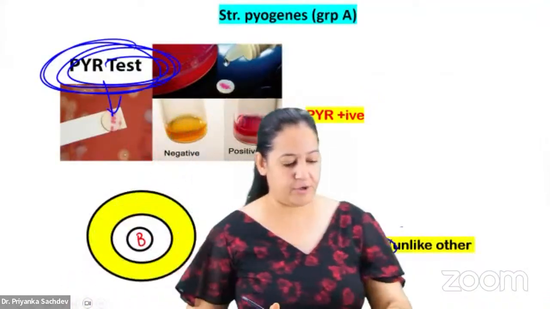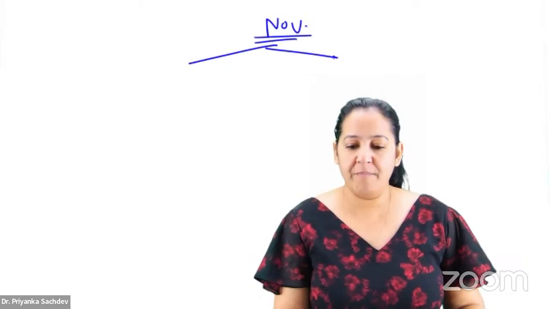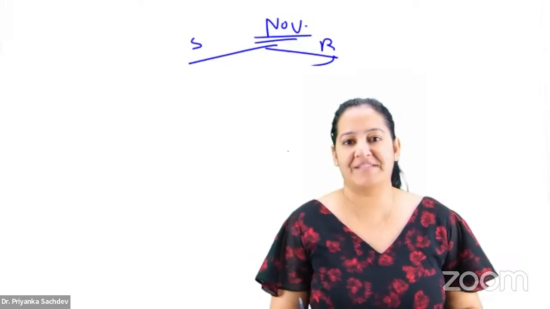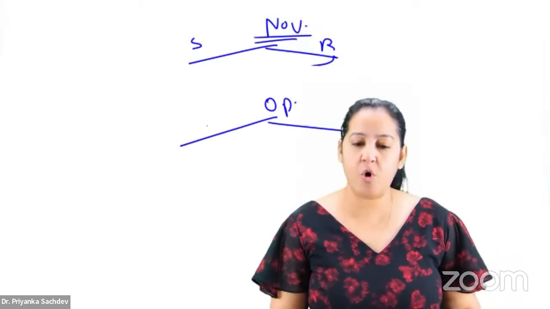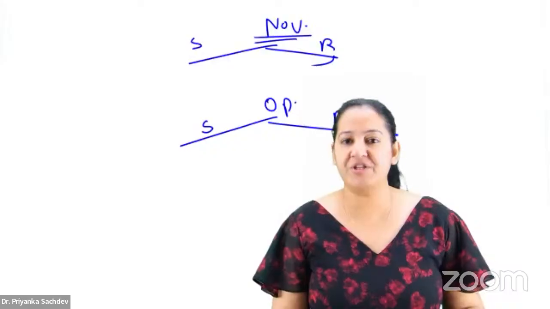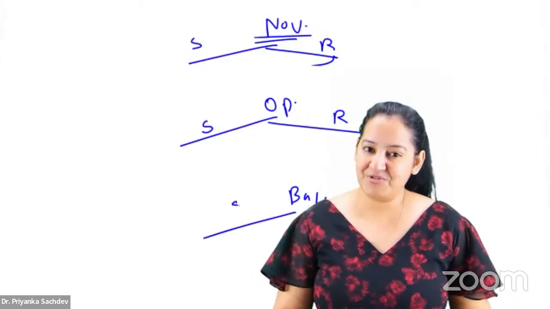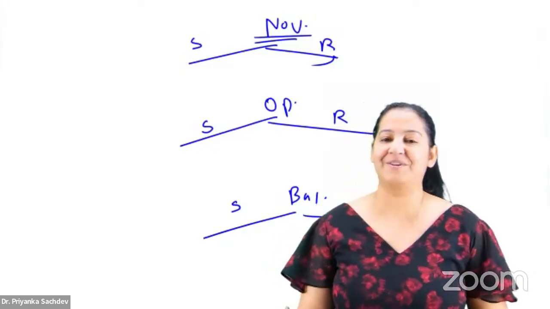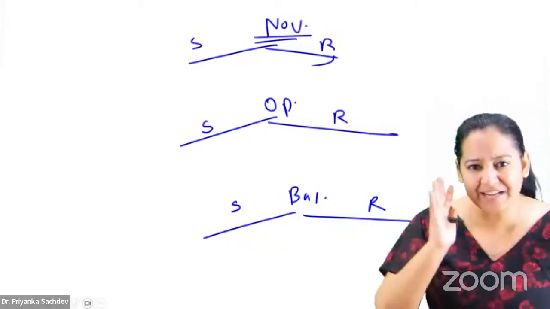Now tell me, I told you novobiocin. Till now I told you 3 chemicals. Let me see, who is attending my lecture from the beginning? You tell me, novobiocin differentiates what and what? Who is novobiocin sensitive and who is novobiocin resistant? Tell me, optochin differentiates what and what? Who's optochin sensitive? Who's optochin resistant? And now I'm telling you bacitracin. It differentiates what and what? Who's bacitracin sensitive and who's bacitracin resistant? So this is all step by step. You get the clues based on that.